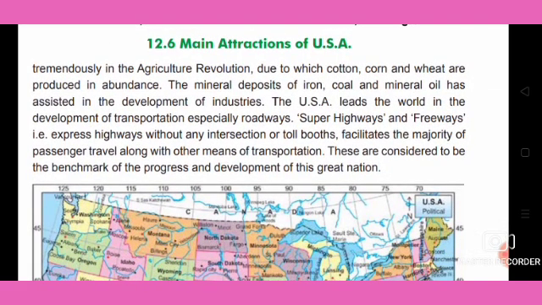The USA leads the world in the development of transportation, especially roadways, superhighways and freeways, that is, express highways without any intersections or toll booths.